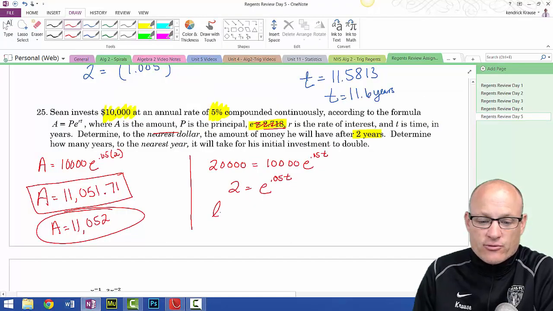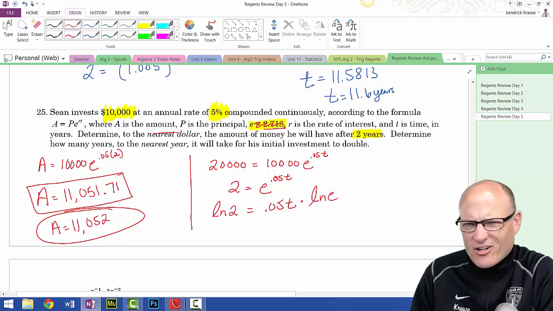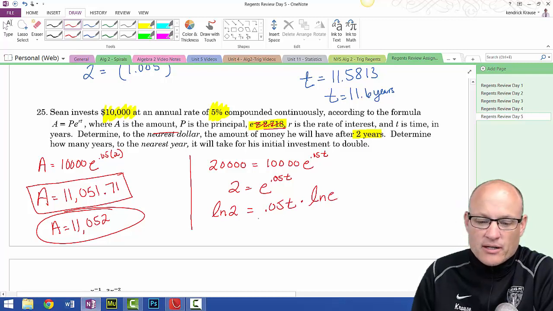So the natural log of 2, not going into why, your teacher should have done that. The exponent comes out front, 0.05t times the natural log of e. Well, the natural log of e is really just 1, but let's pretend you forgot that. We're going to divide by 0.05 times the natural log of e, and we're going to divide this side by 0.05 times the natural log of e.